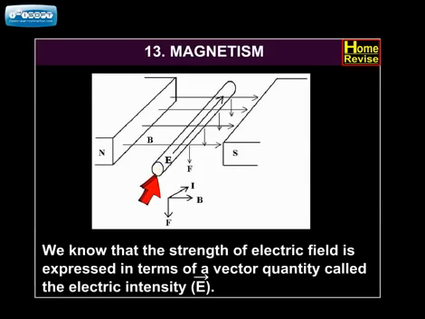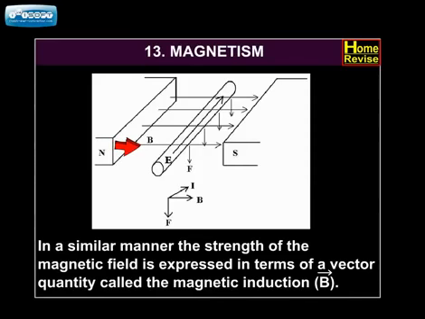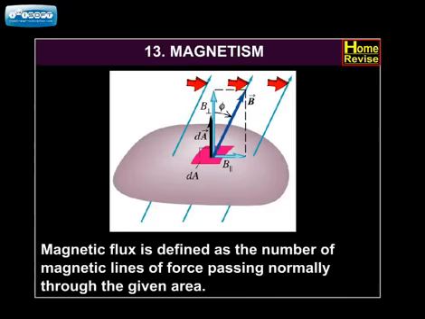We know that the strength of electric field is expressed in terms of a vector quantity called the electric intensity vector E. In a similar manner, the strength of magnetic field is expressed in terms of a vector quantity called the magnetic induction vector B. Magnetic flux is defined as the number of magnetic lines of force passing normally through the given area.